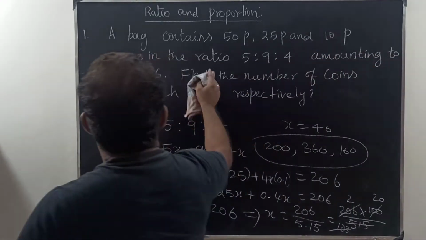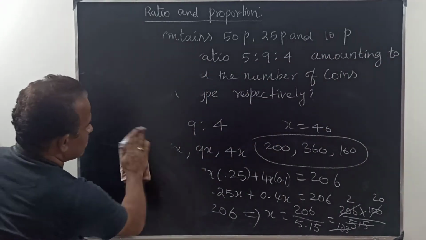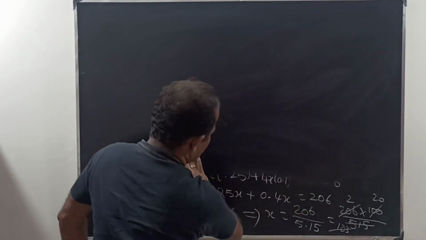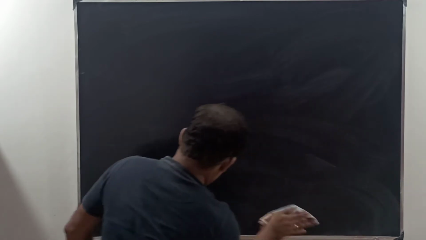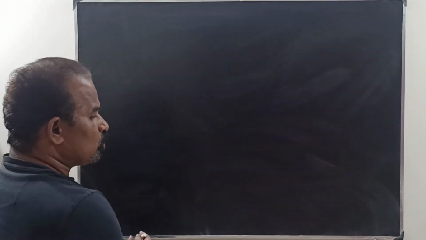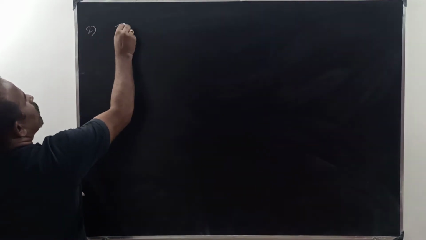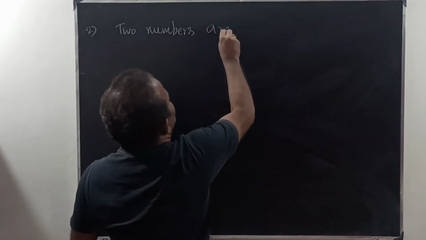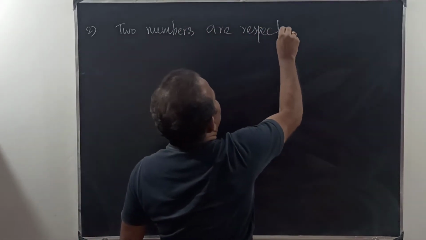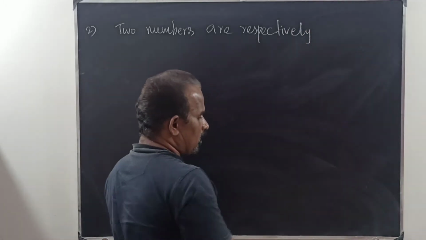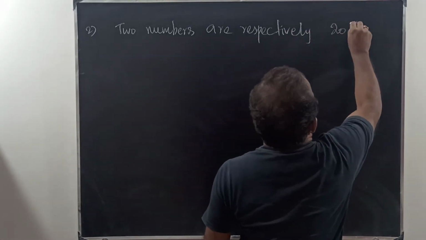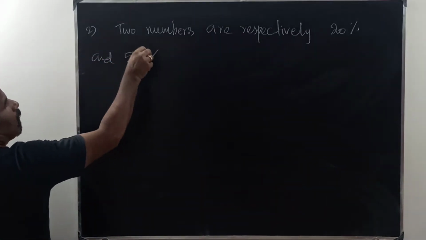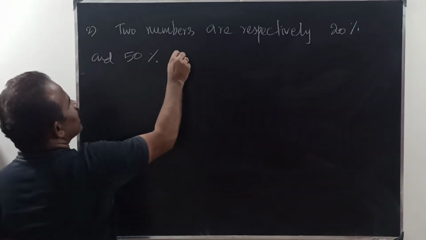The next question is: two numbers are respectively 20% and 50% more than a third number.